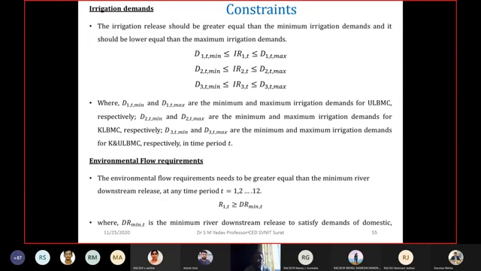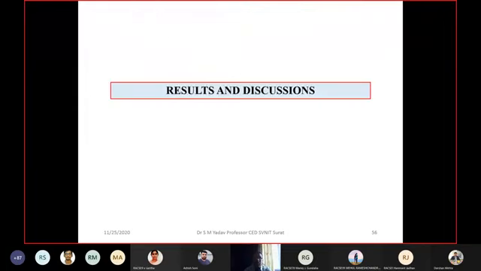Why? Because our releases should be optimized, and for that they should be between the minimum limit and the maximum limit. So for all three areas, we have found the demand and the supply, and between those the irrigation demand constraint is given. What is the minimum environmental flow required on the downstream side? That environmental flow constraint is given, as shown here, in the form of equations for all 12 months.